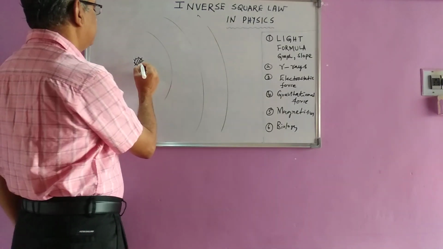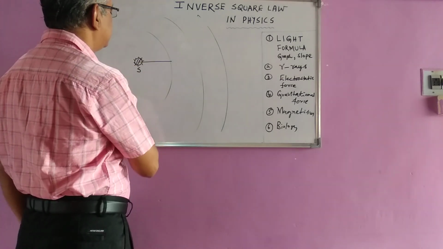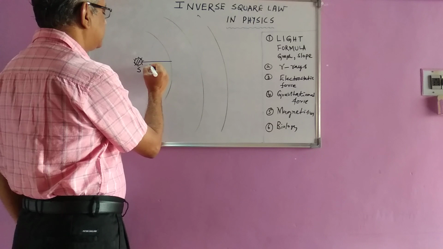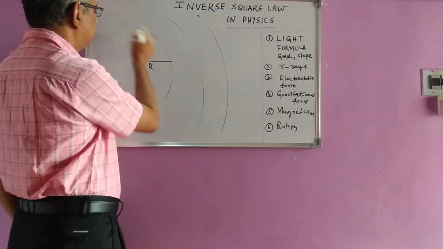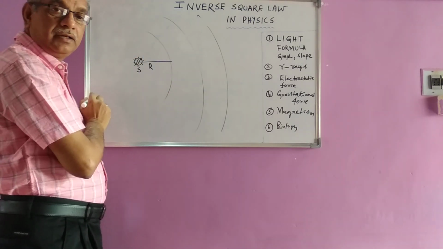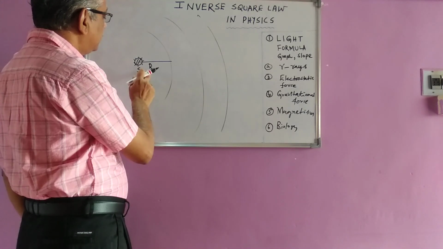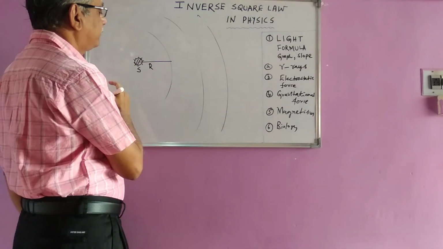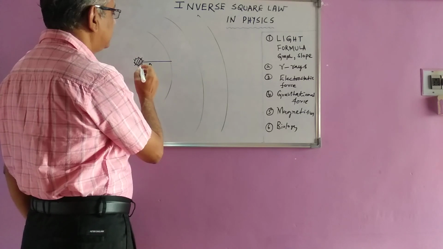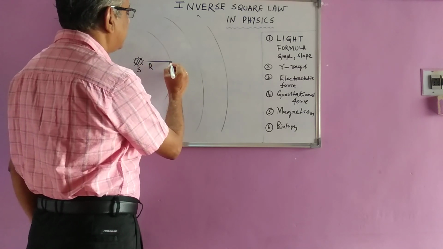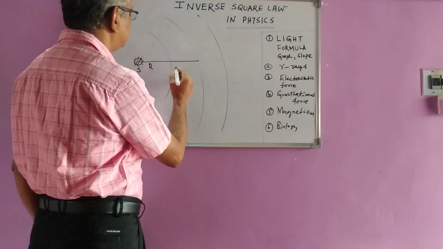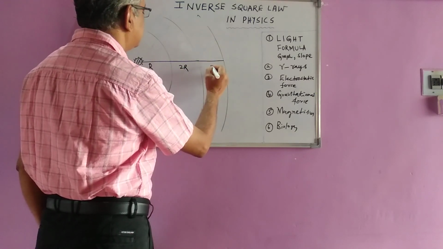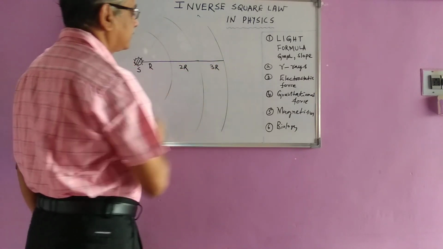Let us say from here to here the distance is the radius for this spherical surface. Now this radius, let us say, is r here, and from here I will increase the radius to double. This is 2r. Then again we will increase this, let us say 3r.